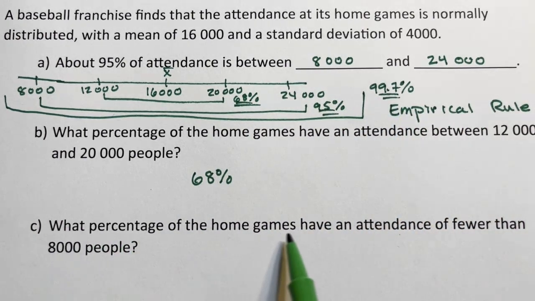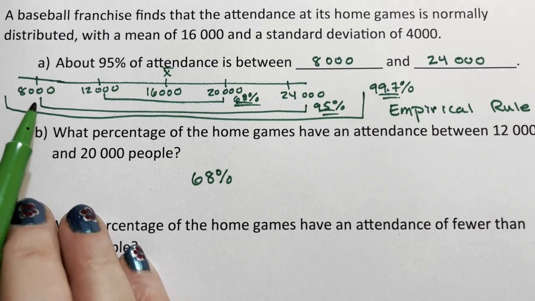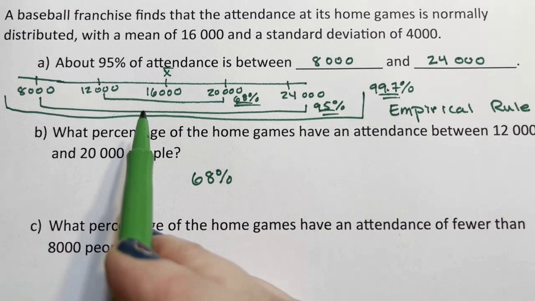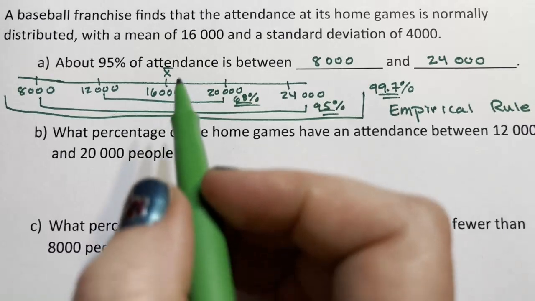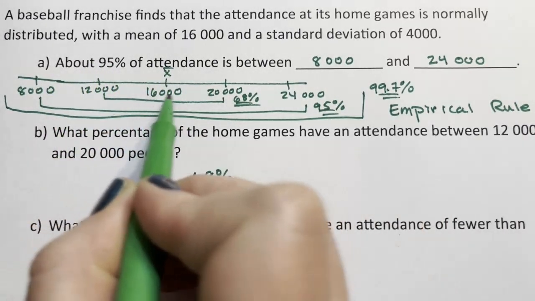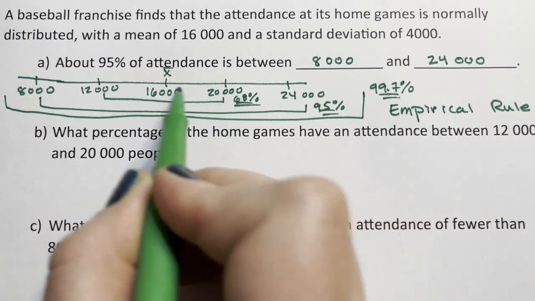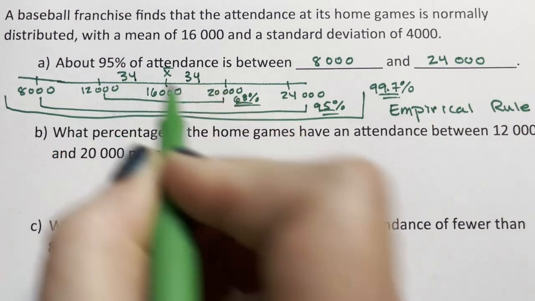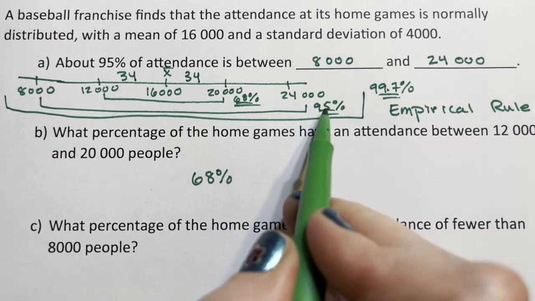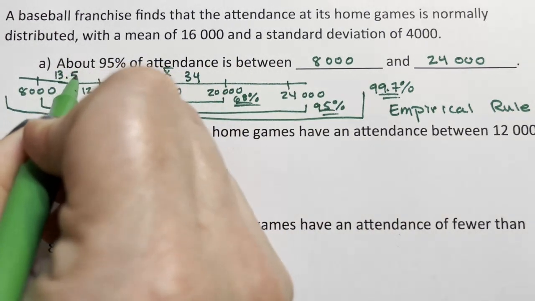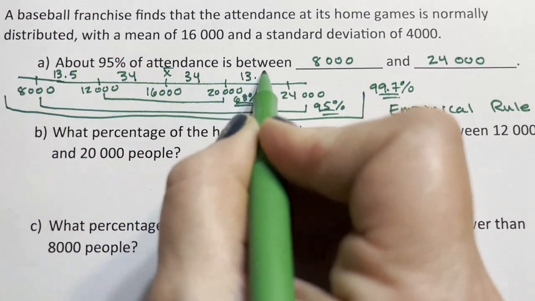What percentage of the home games have attendance fewer than 8,000? So fewer than 8,000. We want to know, this is our 50% mark. If this is 68%, then this is 34, and this is 34. If we take 95 minus 68 divided in half, this is 13.5, and this is 13.5.